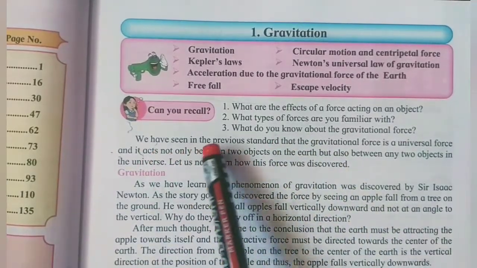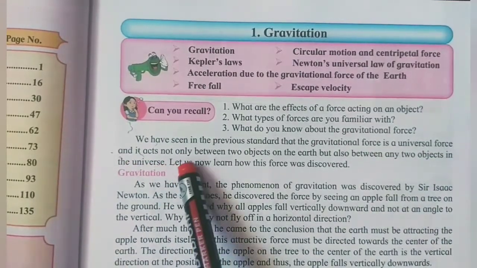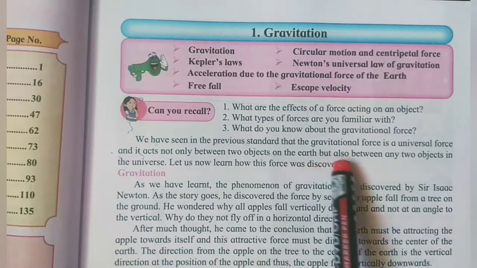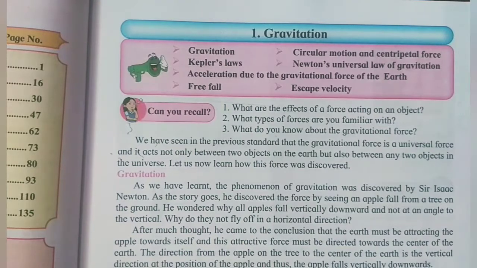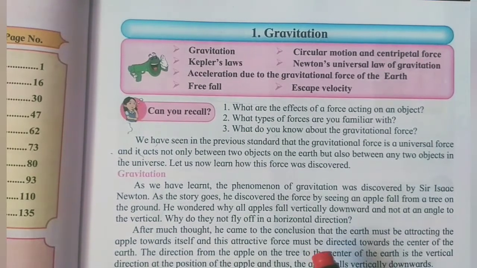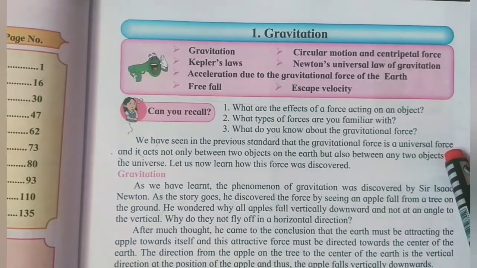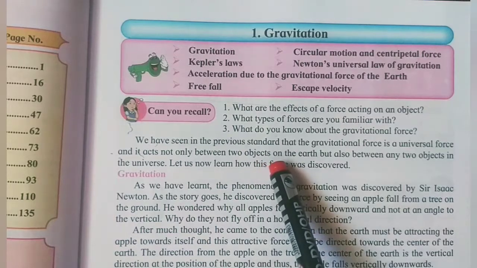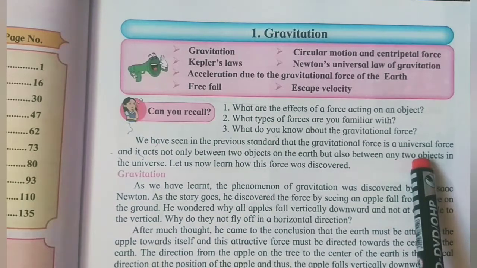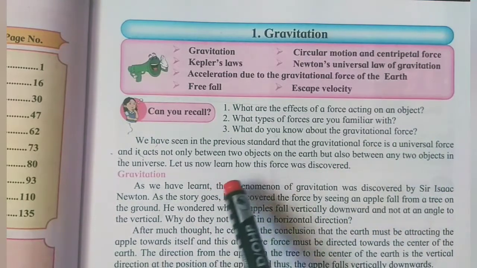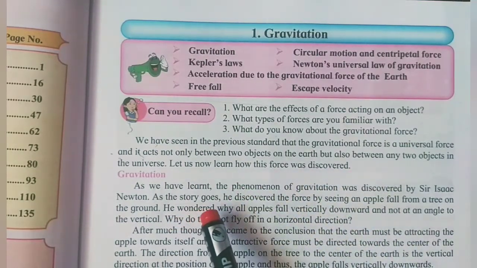So we have seen in previous standards that the gravitational force is a universal force and it acts not only between two objects on the earth but also between any two objects in the universe. So see here the given information about gravitational force. Here it is given that the gravitational force is a universal force. It is acting upon every two objects on the earth, and also it is acting in the universe. So let us learn how this force was discovered.